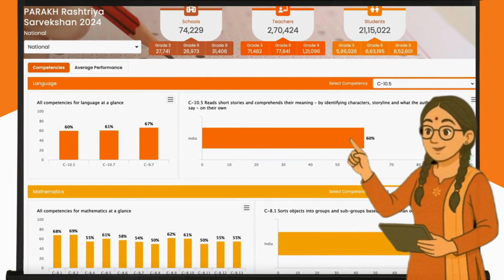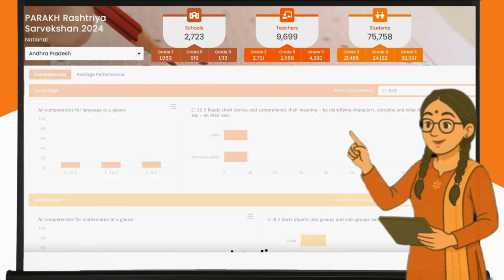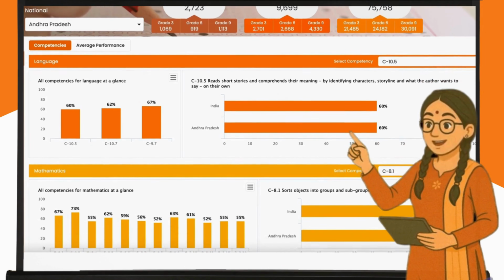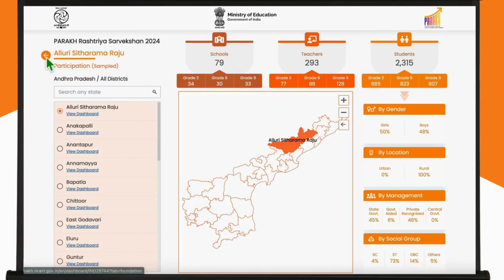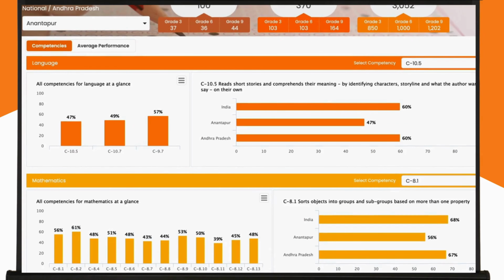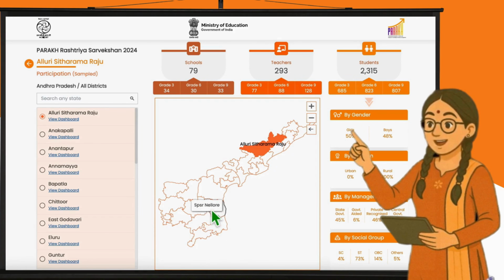To view a state level dashboard, select the state from the area list on the left and then click on the View Dashboard option. To view a district level dashboard, you can either navigate to the districts by clicking the View District option below, or select the state on the map by clicking on it, and the district list will appear on the left pane. Simply click on the View Dashboard option below the district for which you would like to view the dashboard. Alternatively, you can also hover over the district map, select the district by clicking on it to open the dashboard.